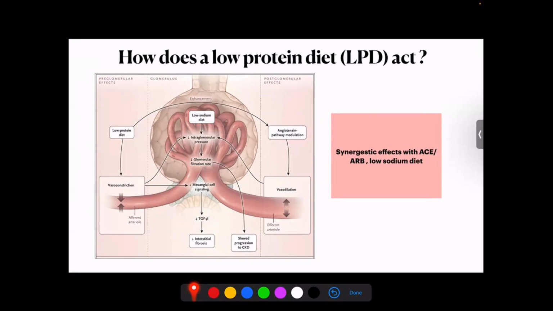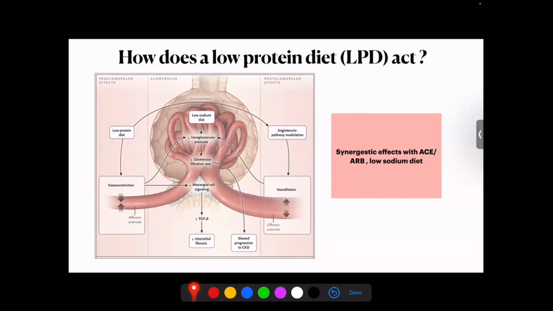So we have a glomerulus here, we have the capillary loop, then we have the Bowman's capsule, and here we have the afferent arteriole, which brings blood through the glomerular capillary, and we have the efferent arteriole, which goes down. As we all know, it's basically the relative constriction and the vasodilatation of the afferent and the efferent arteriole, which actually determines the glomerular filtration rate. So if there is a vasoconstriction at the efferent arteriole and vasodilatation at the afferent arteriole, the glomerular filtration pressure within the capillaries will be high, resulting in an increase in intraglomerular pressure and increased filtration.